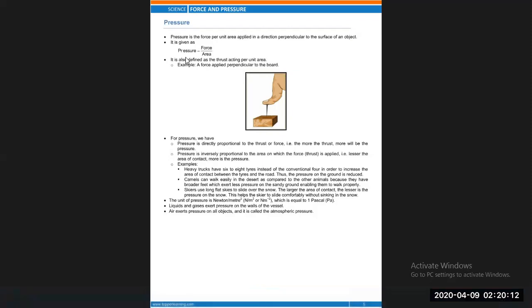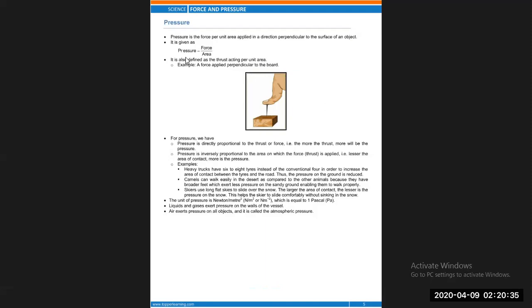Pressure is the force acting upon an object per unit area in a direction perpendicular to the surface of the object. So simply we can say pressure is defined as force per unit area, the force acting in a direction perpendicular to the surface of the object.